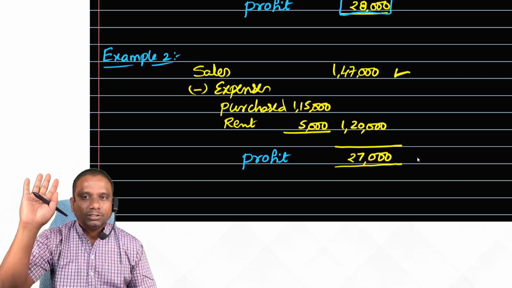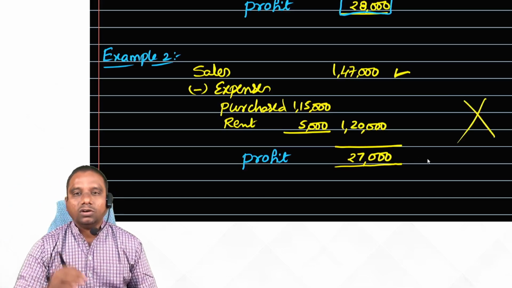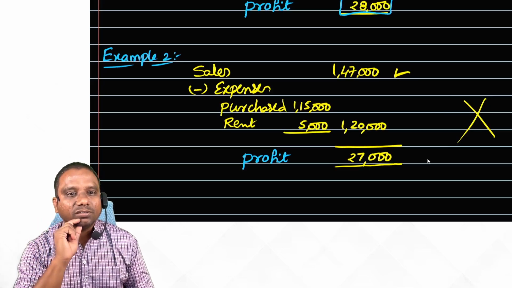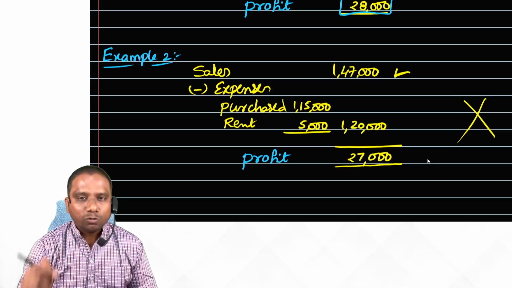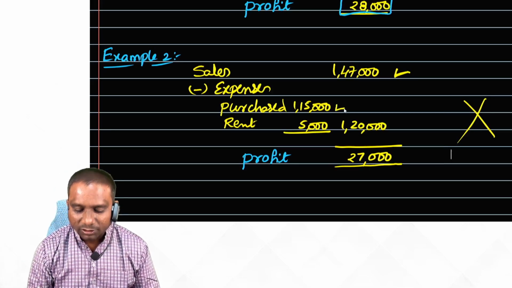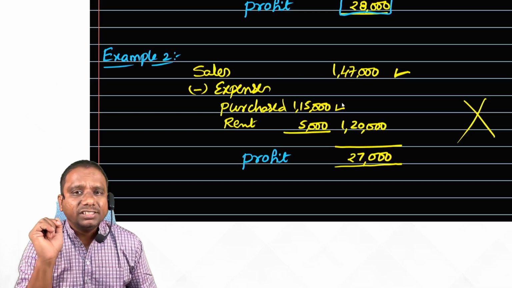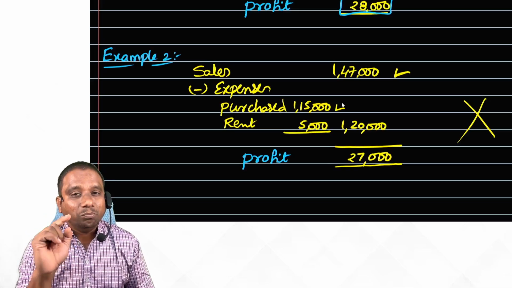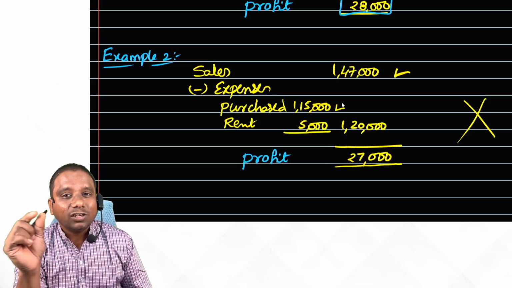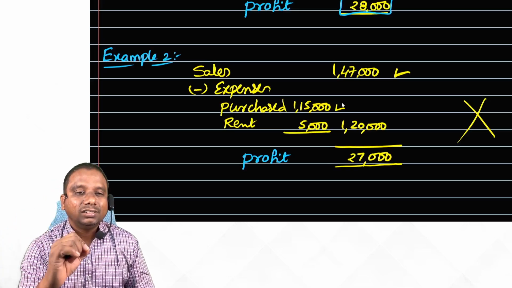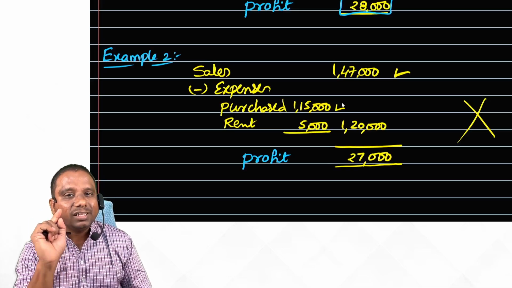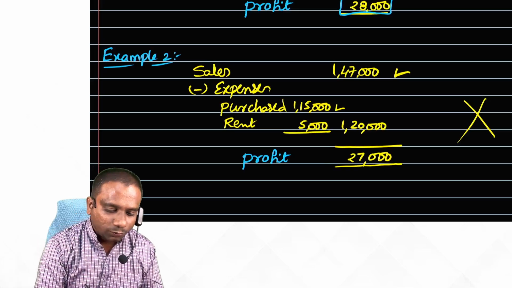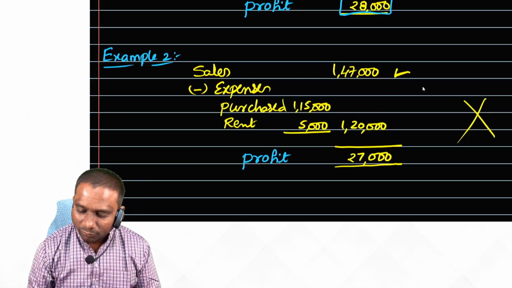Me also. So this is wrong. This is wrong. Why, sir? Because you have purchased total goods for 1,15,000, but out of them 15,000 worth of goods are still unsold. In that case, what you have to do? Simple.